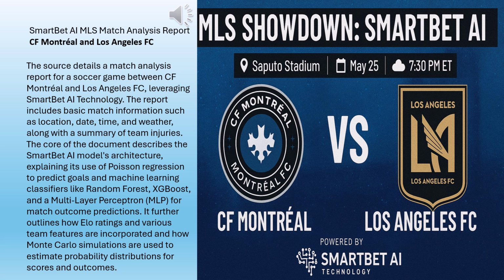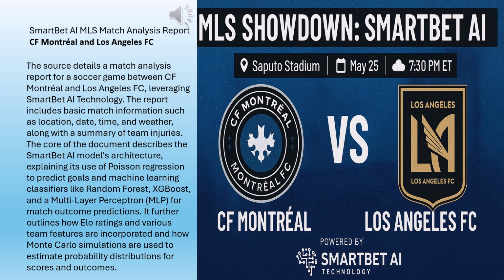So if we try to synthesize all of this, the Poisson goals, the ELO, the features, the different ML models, the simulations, what's the main takeaway message from the SmartBet AI? The overwhelming signal, really, is that Los Angeles FC appears to have a significantly higher probability of winning this match compared to CF Montreal or a draw.